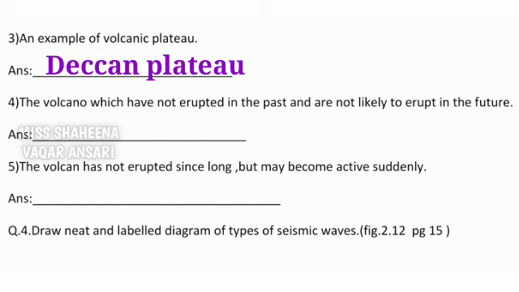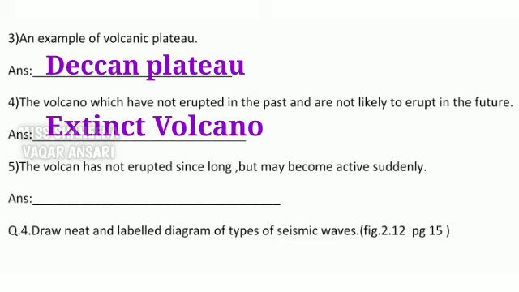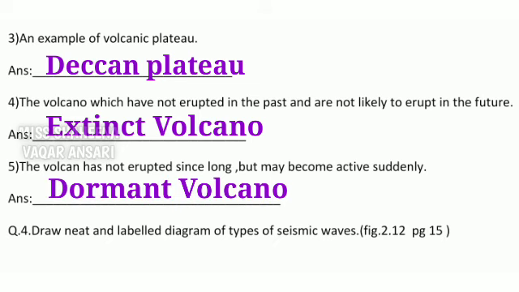Number 4, the volcano which has not erupted in the past and not likely to erupt in the future. It is called an extinct volcano. Extinct means permanently inactive. Number 5th is the volcano has not erupted since long but may become active suddenly. Answer is dormant volcanoes. Dormant means inactive but capable of becoming active.